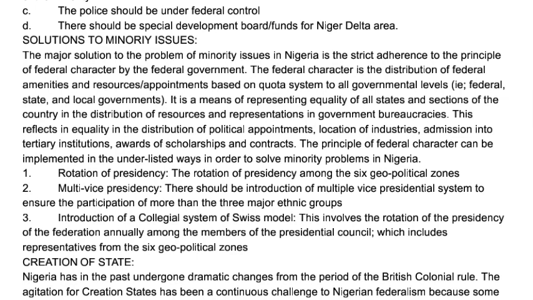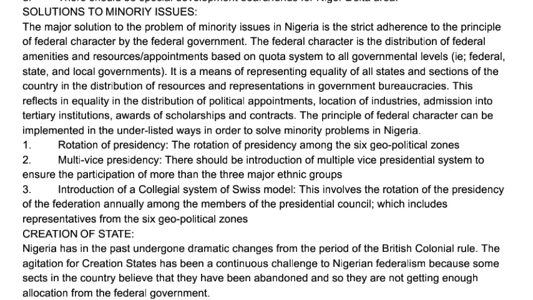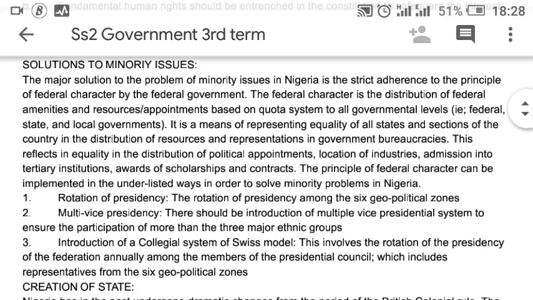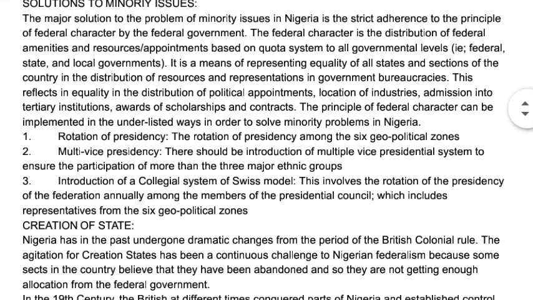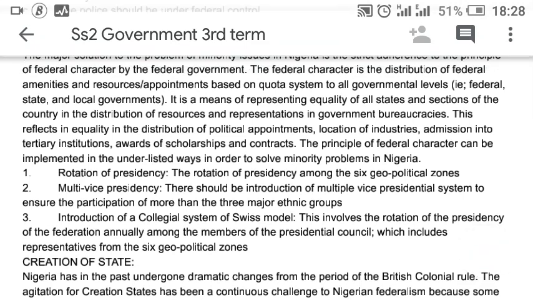Then number three is that the police should be under federal control. They recommended that police should be under the federal government's control. Then the last one is that a special development board should be formed for the Niger Delta area. The Niger Delta is a place where you see so many minority groups living together, so they said a special development program should be set up in favor of those groups.